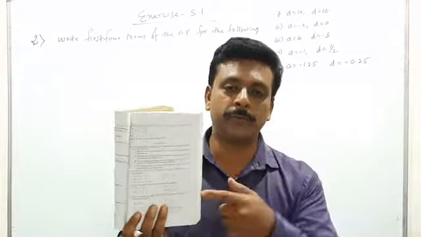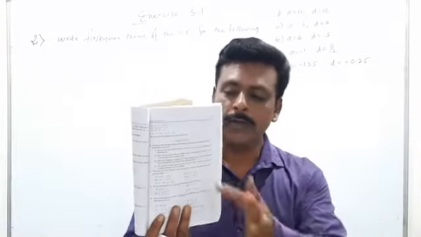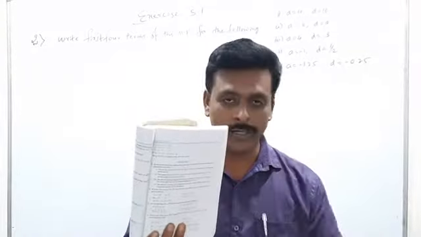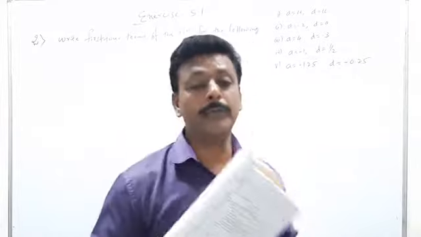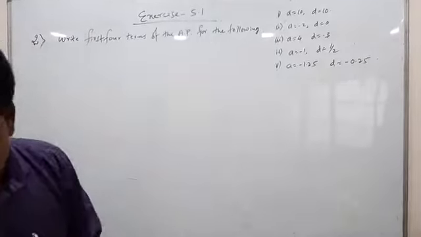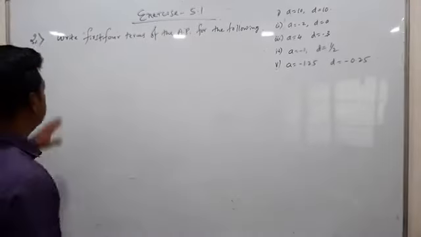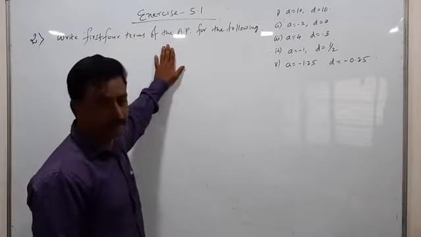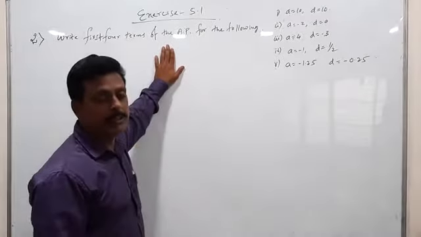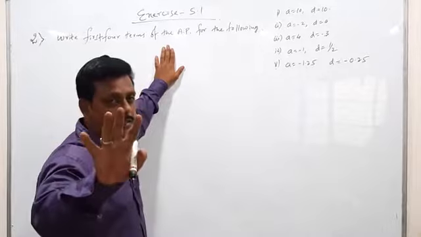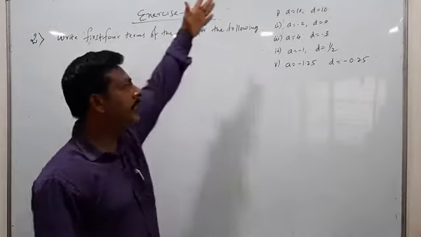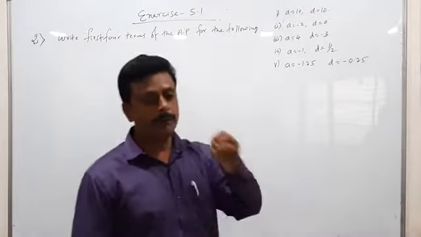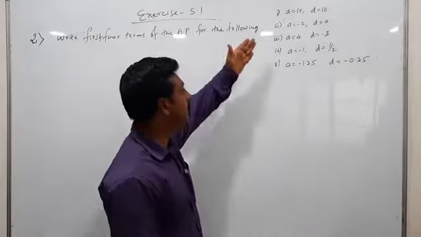If you have a textbook, you just go through your textbook. First question sums I will solve later. First I am going to attempt the second main question. The question is written on the board. Question is like this. Write the first 4 terms of the AP. Arithmetic progression ka first 4 terms you have to find out for the following. For the following means 5 questions are given, 1, 2, 3, 4, 5.